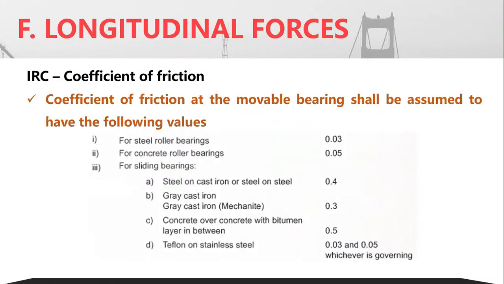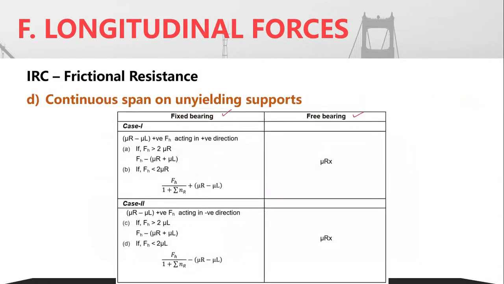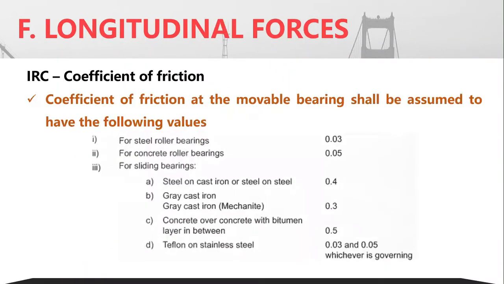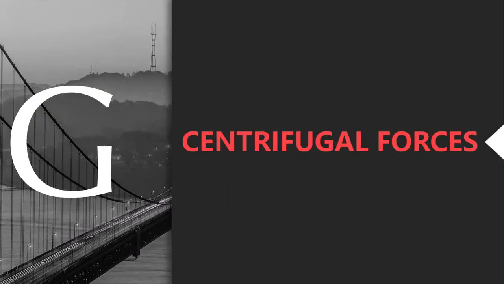Now, what is the coefficient of friction, the mu value, that needs to be used everywhere? That has also been given in the code. In case of steel roller bearings, we have mu equals 0.03. For concrete roller bearings, we have 0.05, etc. For sliding bearings, depending upon the type of material, all the corresponding mu values have been given in the code. With this, we come to the end of the longitudinal forces.